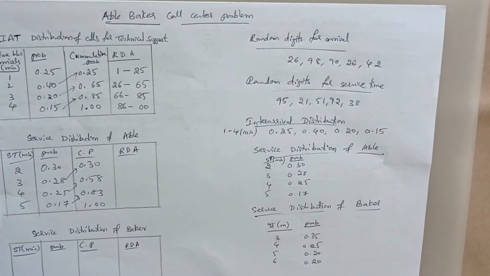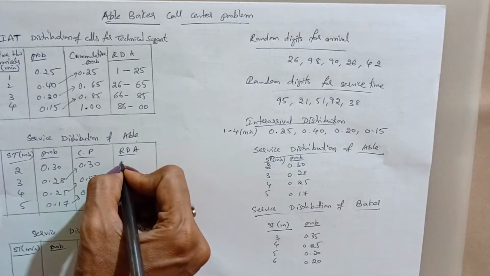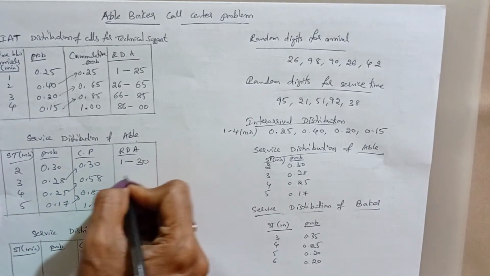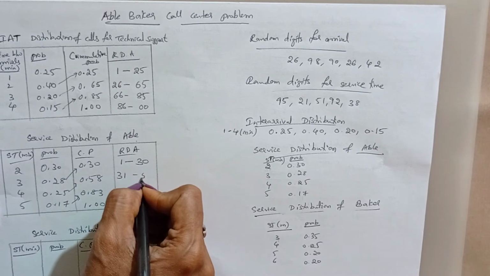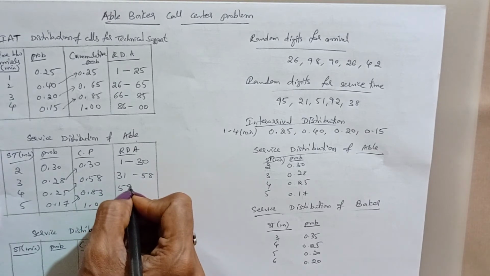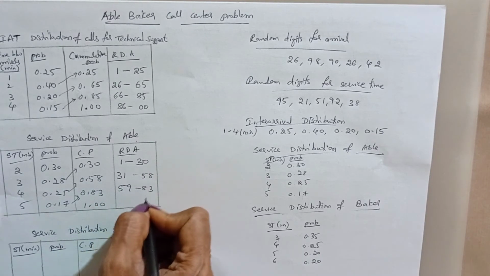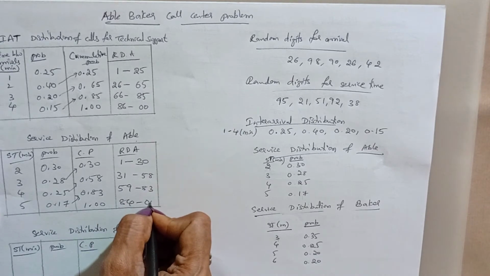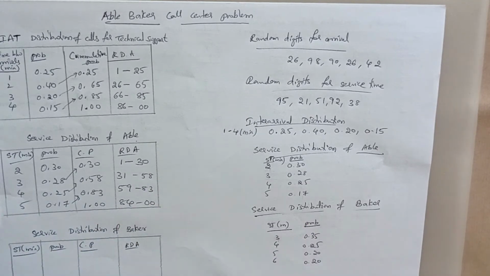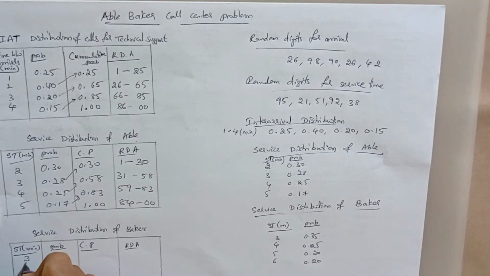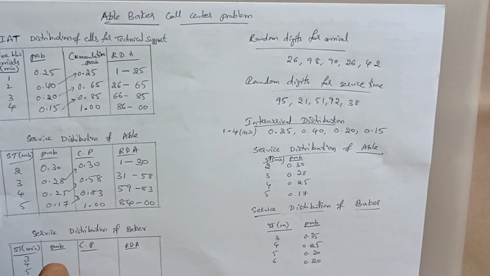Now the random digit assignment for Abel: 1 to 30, 31 to 58, 59 to 83, 84 to 00.